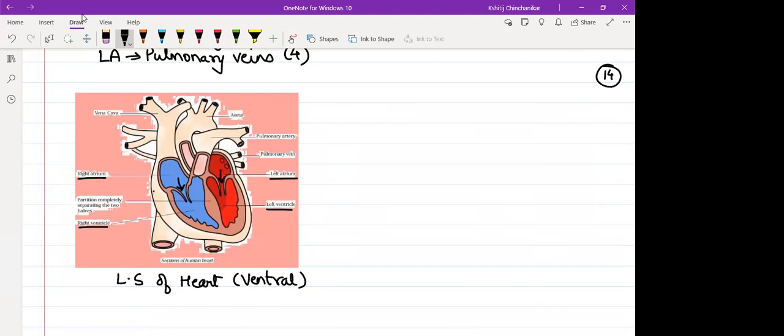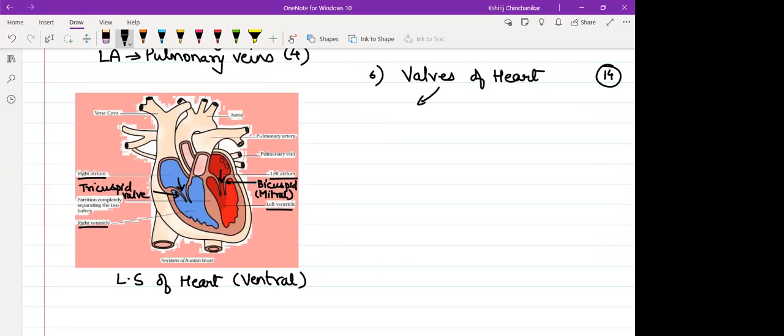यहाँ दिखता है flap. This flap actually is made up of 3 such cup-like structures. So we refer to this valve as a tricuspid valve. And the flap over here is made up of two cup-like structures. We refer to it as a bicuspid valve, or you can also refer to it as mitral valve. So if we speak about the next feature, valves of heart.